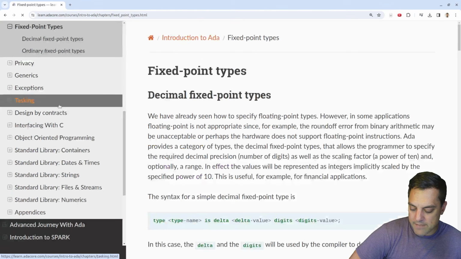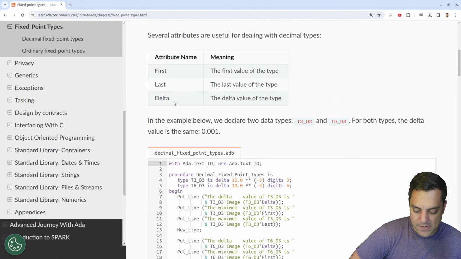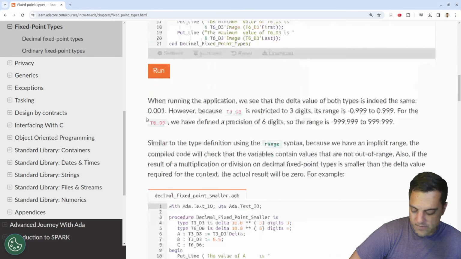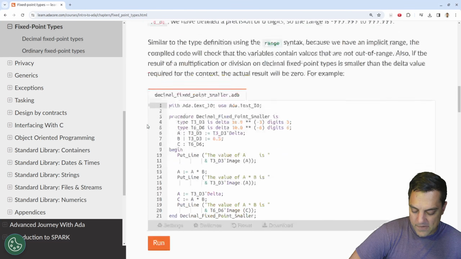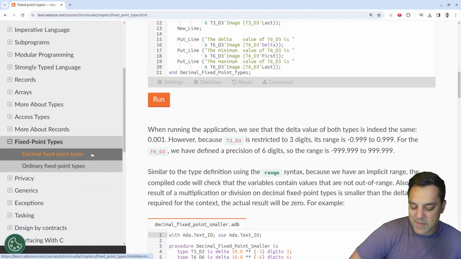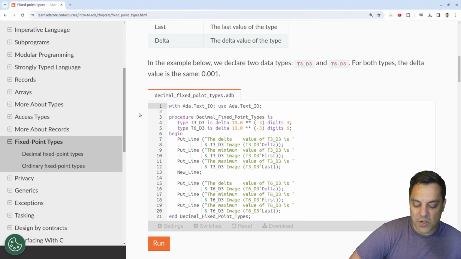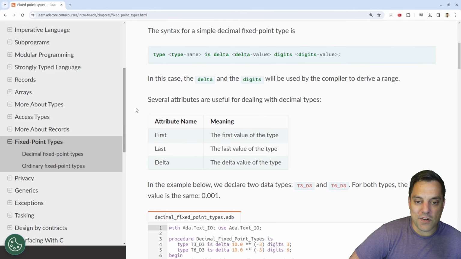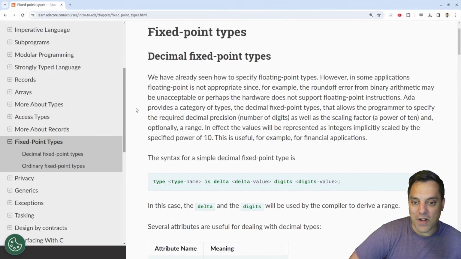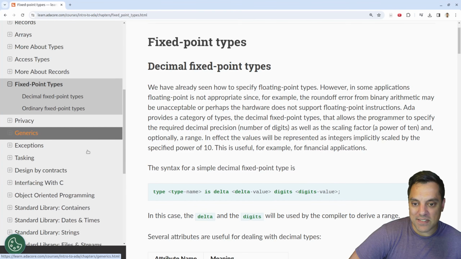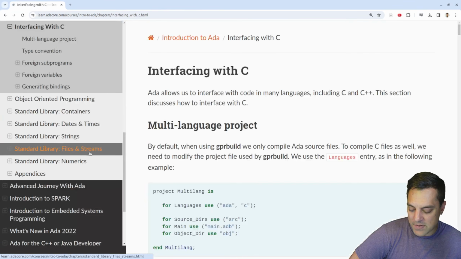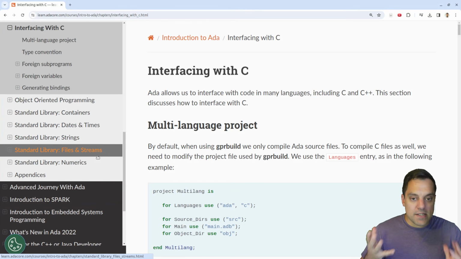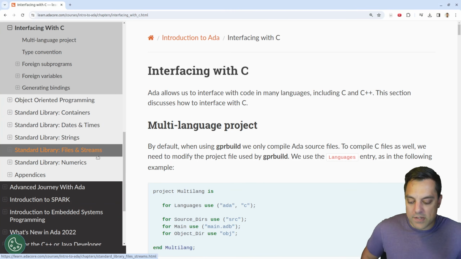And let's see if we can find the answer to that. We're in the fixed point types. Oh, we had floats. Oh, interesting. They give us fixed point. Usually with fixed point, you have to implement your own fixed point version of a number with a decimal, right? For like multiplayer games or something, which is kind of neat. Interfacing with C. This looks like it has everything. Okay, so there is a nice ecosystem for Ada for us learning.